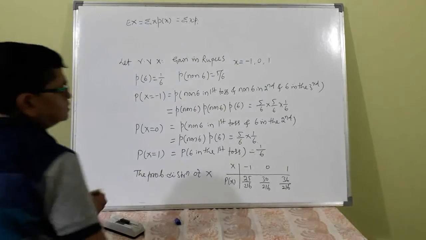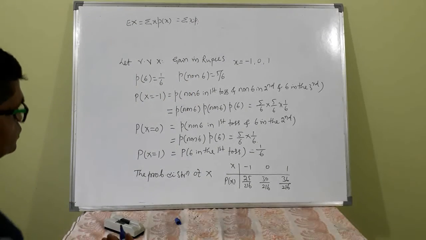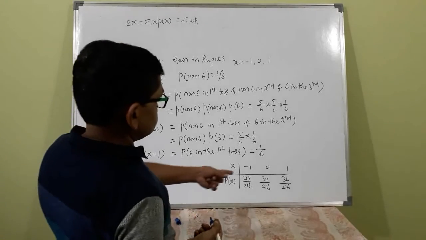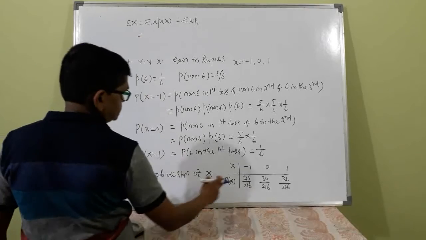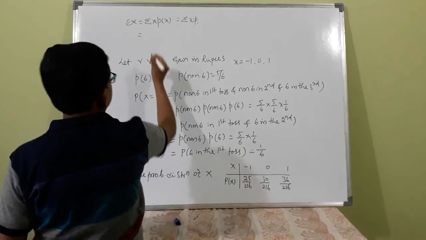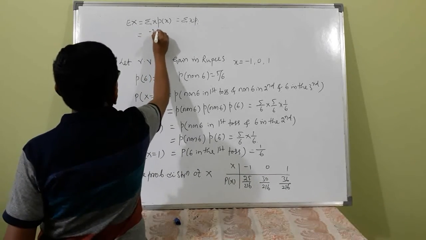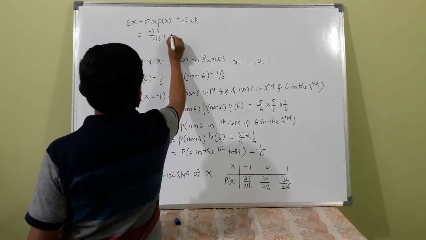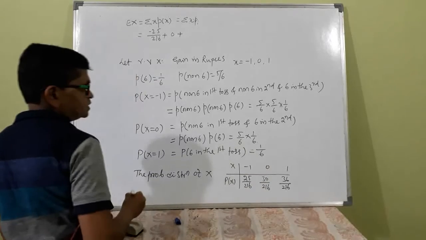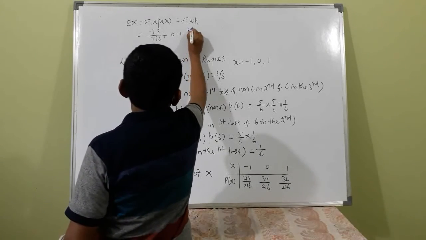Whichever you feel comfortable with, you follow that notation. Here, x into p(x) means you have to multiply: -25 by 216 plus 0 plus 36 by 216.